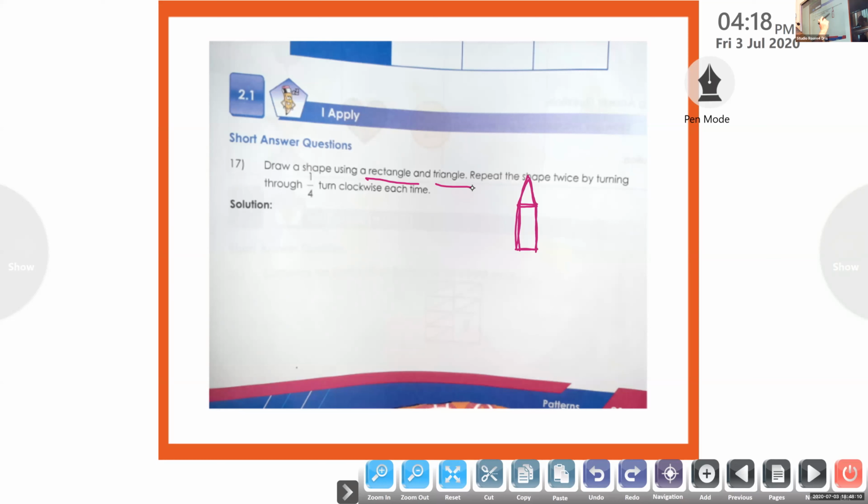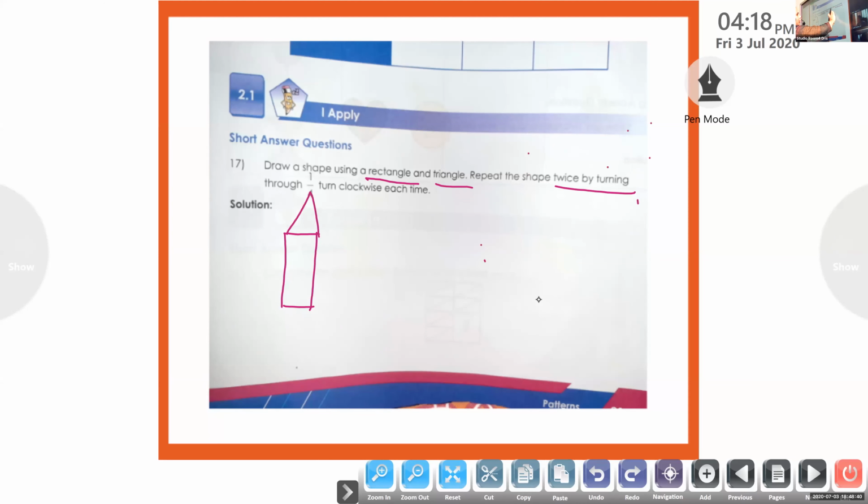And what is repeat? Repeat the shape twice by turning through 1/4. This is the original question I'm showing. Can you make 2 turns of 1/4? So first I will draw this shape, one rectangle and one triangle. Now what you have to do? You have to make a 1/4 turn of this picture. How can you make it, Adil?